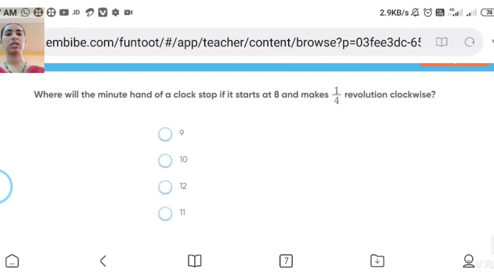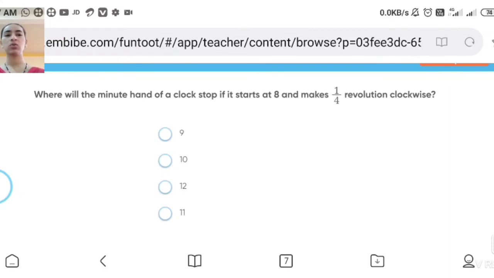Now the next and the last question. Where will the minute hand of a clock stop if it starts at 8 and makes 1/4 revolution clockwise? These are the options and you have to tell me the answer. Okay students, understand first what is asked. This is regarding the minute hand.